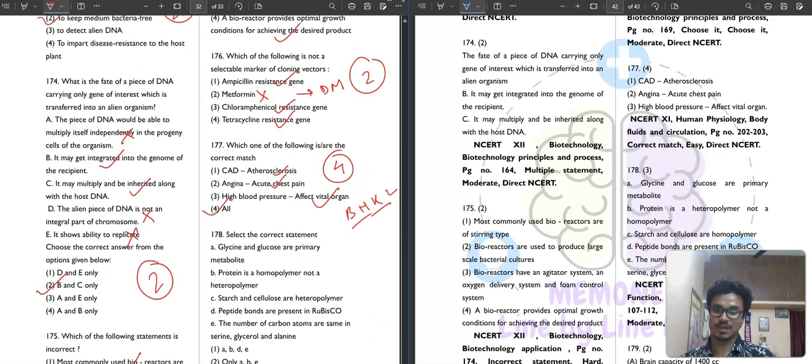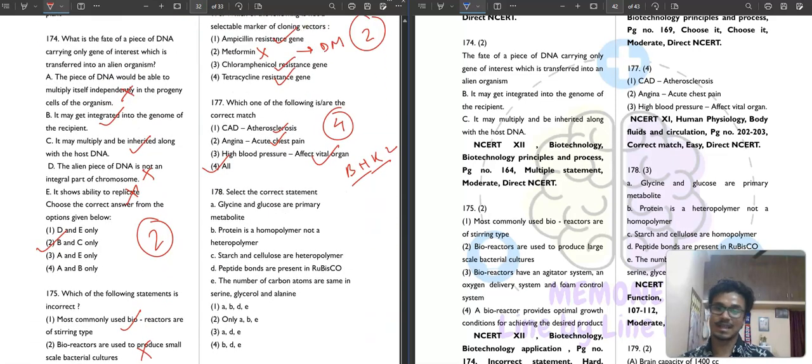Then question number 178. It is saying, select the correct statement. Glycine and glucose are primary metabolites. Correct. Then it says protein is a homopolymer, not a heteropolymer. Protein is a heteropolymer, not a homopolymer. Starch and cellulose are heteropolymers.